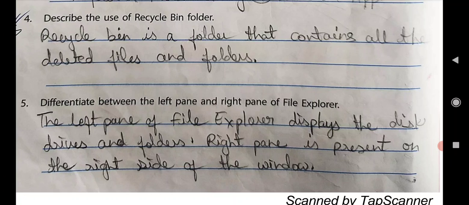I will send all the chapters' exercises, so it will be easy to complete your books and copies. Some students do not even have the books, they can also complete their fair copy with the help of this video. I will send you the PDF notes. With the help of those PDF notes, you can easily complete your fair copy.